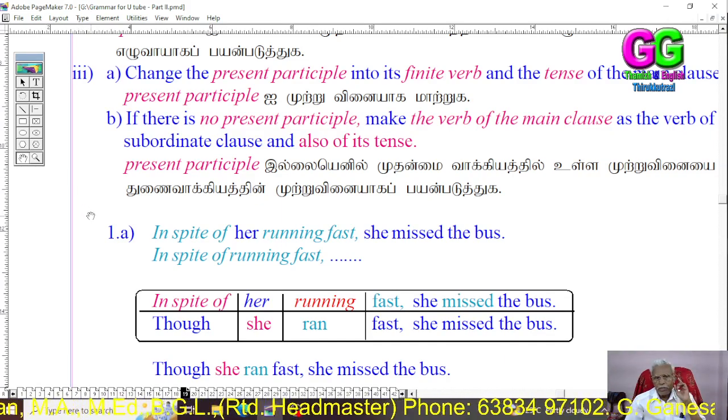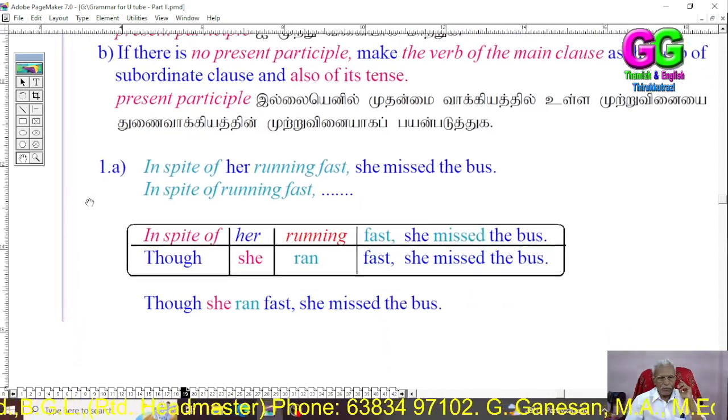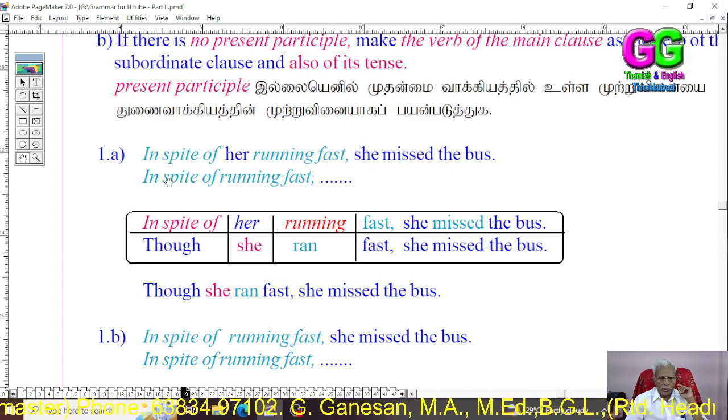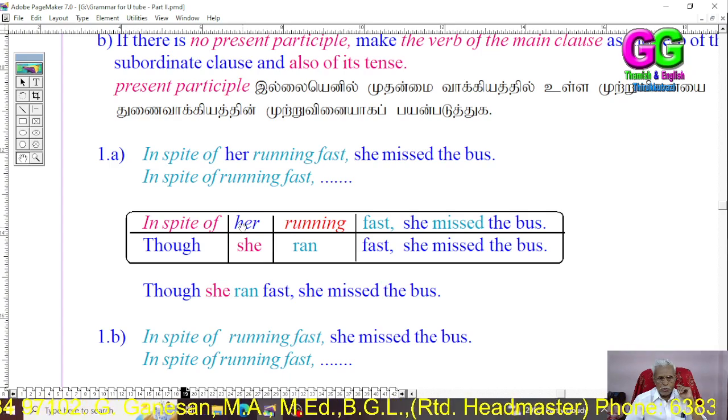When the simple sentence has the phrase, see first: in spite of running fast, she missed the bus. In spite of is replaced by the conjunction though, with the possessive giving the subject, she.